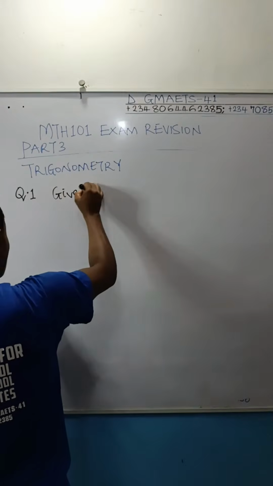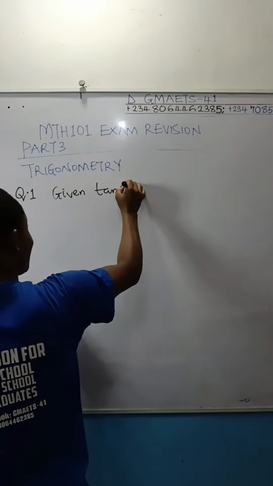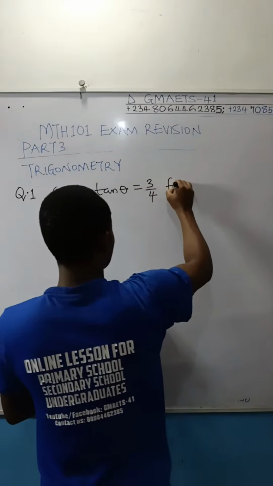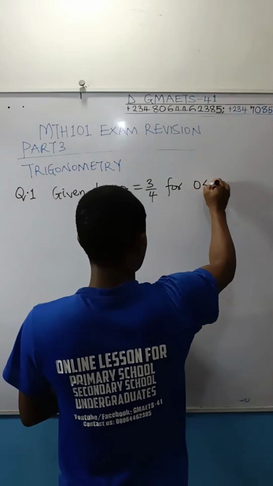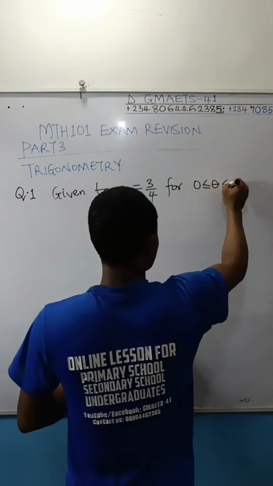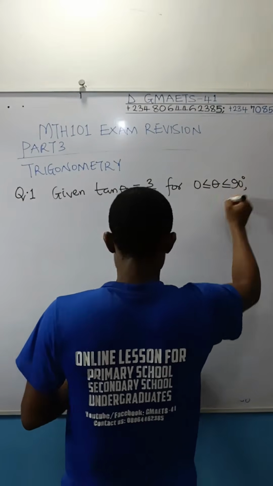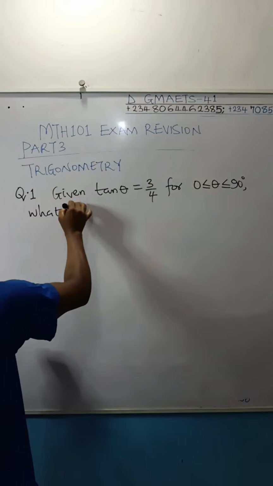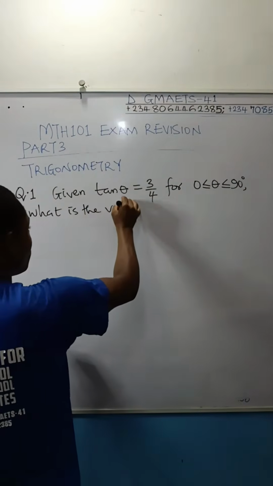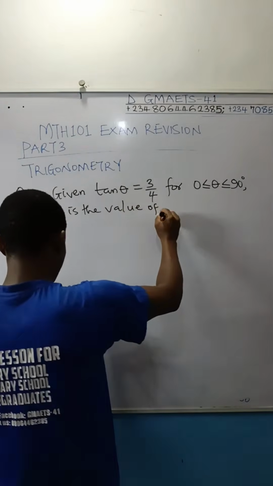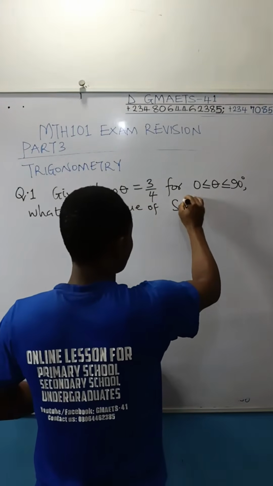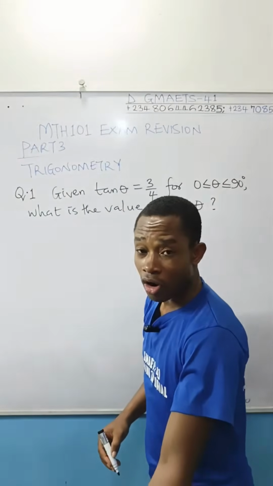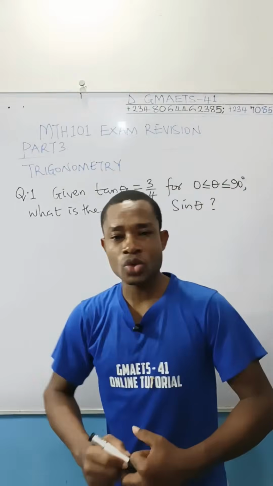Given tan theta equal to 3/4, for 0 less than or equal to theta less than or equal to 90 degrees, what is the value of sine theta? So how do you solve this question?